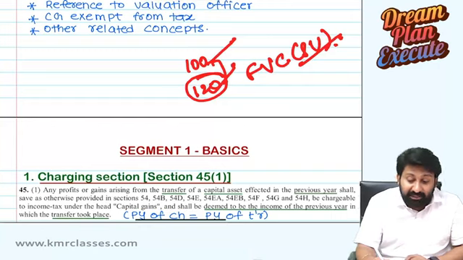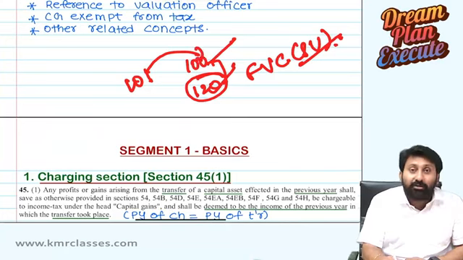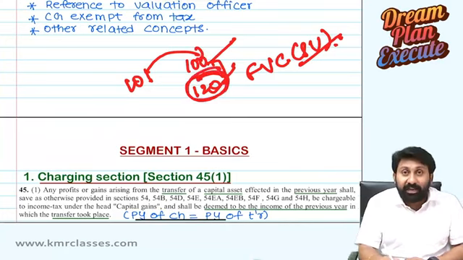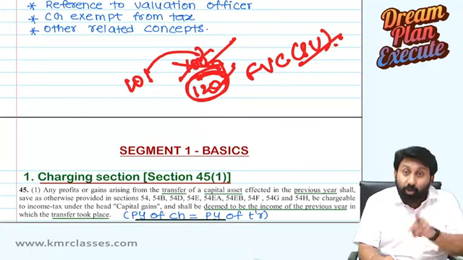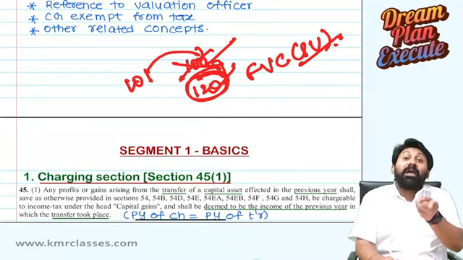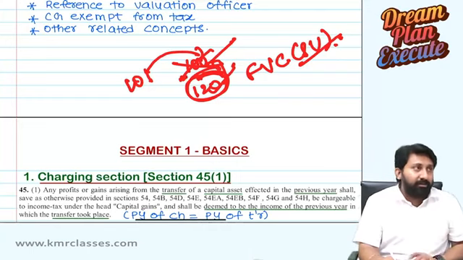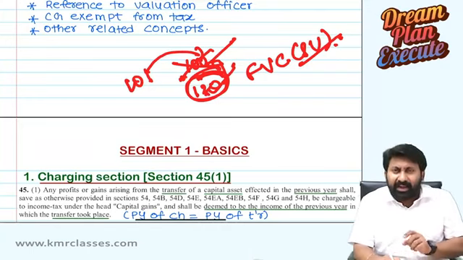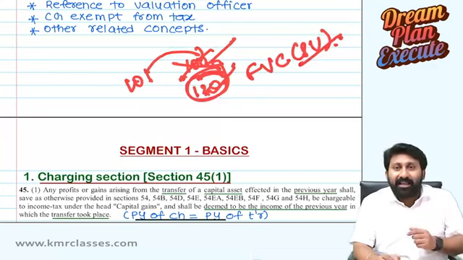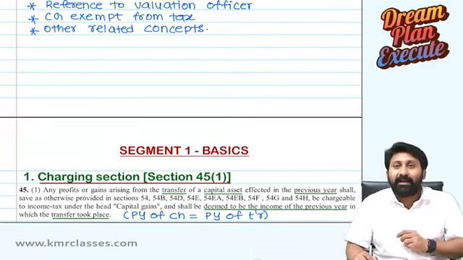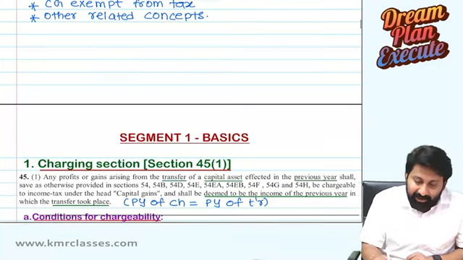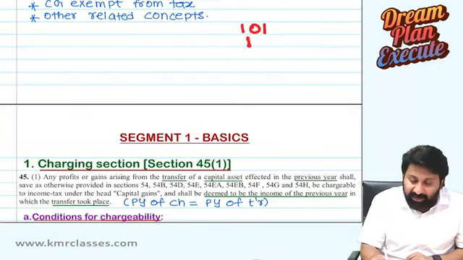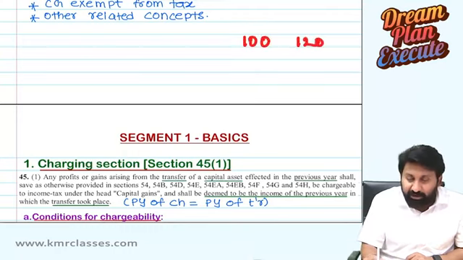Your cost of acquisition is 101. You actually sold at 100, but the SDV is 120. I will not consider what you actually sold. I will consider what you would have got if you sold at the government value of 120. So in this case, really did you get any kind of capital gain? No. Actually, you sold at 100. Stamp duty value 120. Okay.